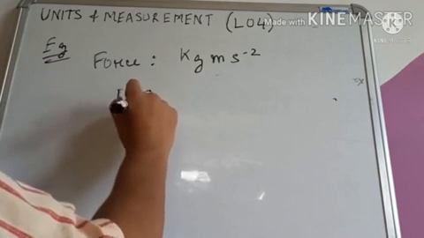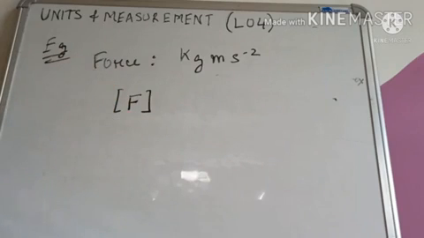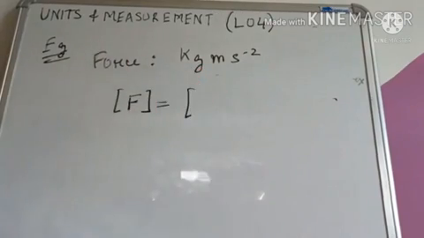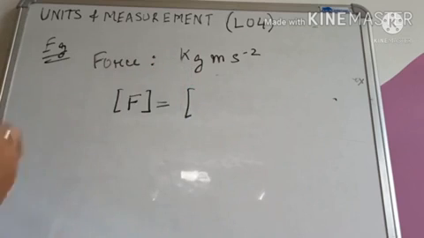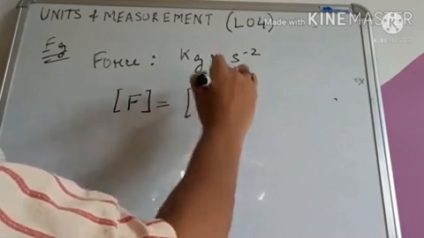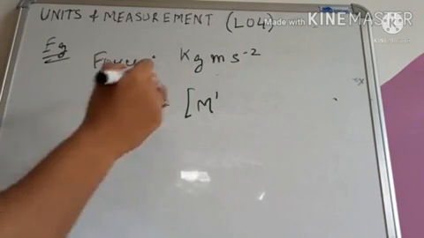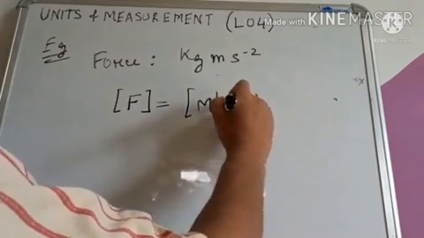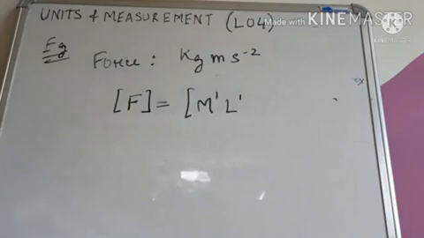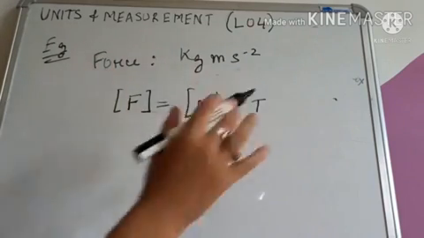So for force we have F. This is the physical quantity force. I have written that as F. And this will be equal to, how can we write the dimensional formula now? For kg, kg is a measure of mass. So we will write M to the power 1. Right? Meter, we have meter. So meter is the unit of length, or meter is the measure of length. So we can write L to the power 1. And we have seconds here. Second is the measure of time. So we write T. It is very simple.